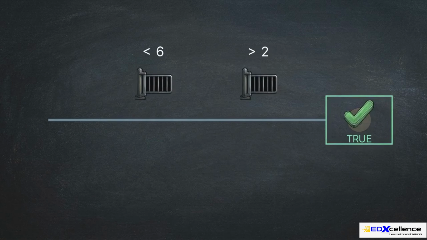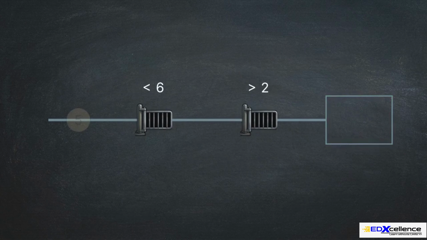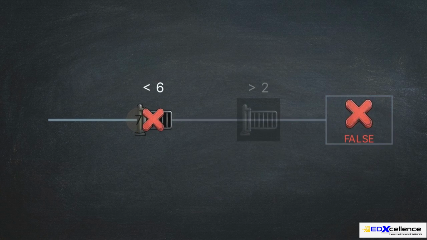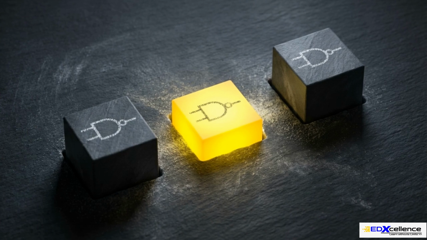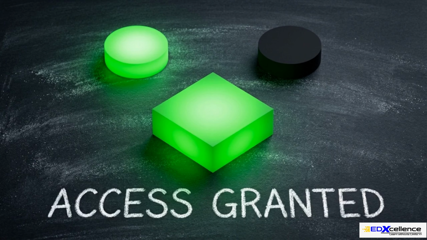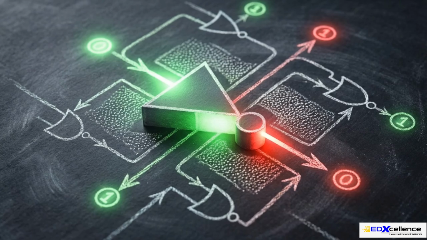a true signal. If we change the input to 7, the first gate fails, causing the entire AND logic chain to return false. The OR operator only requires partial adherence. If either side of the evaluation is true, the system proceeds. The NOT operator functions as an inverter.